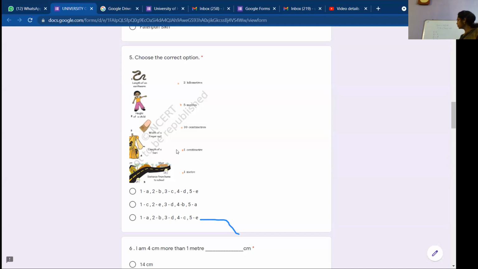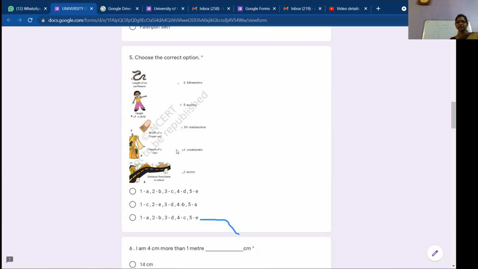And fifth is distance between school to home. So we generally give it in kilometers. The distance is measured in kilometers. So 5A. So in that 3 options, you have to check where it is given as 1C, 2E, 3D, 4B and 5A. So which one is right? First, second or third?